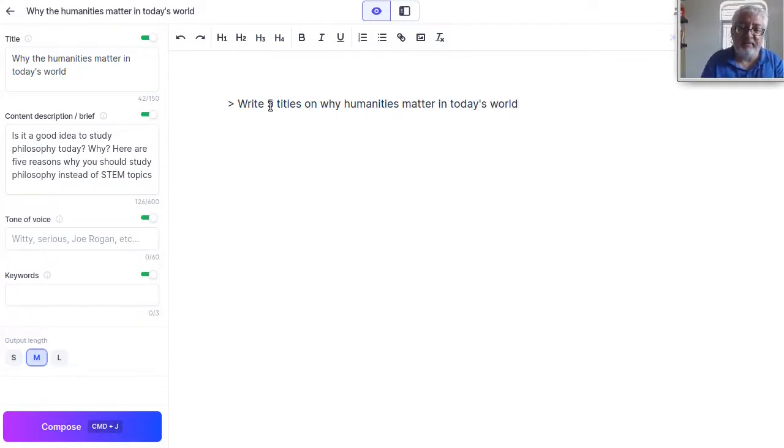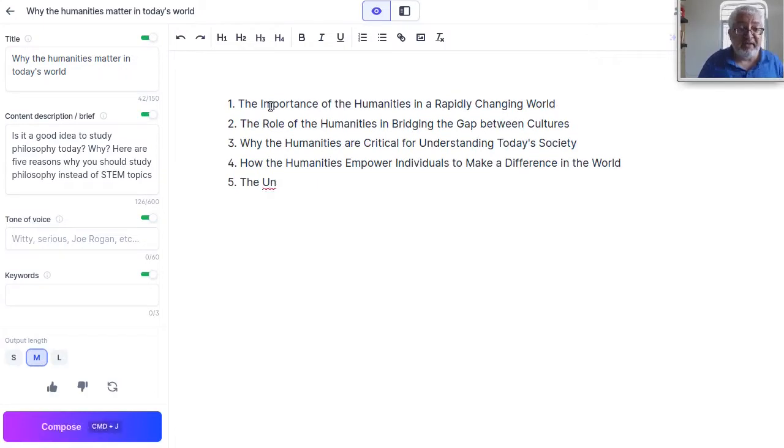So that's a command, and by pressing Ctrl Enter I can execute the command, and then I get these 5 titles. It stops here because you're charged by the word, so it doesn't want to produce thousands and thousands of words because this is essentially your money, right? So if you want to continue, you have to press Ctrl and J, and then it continues.